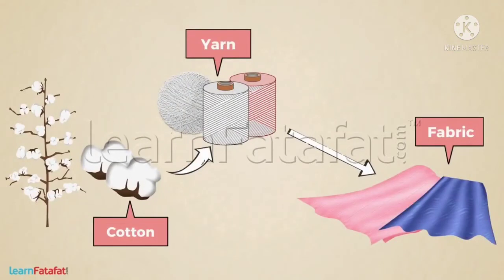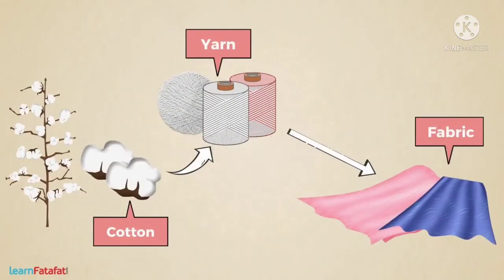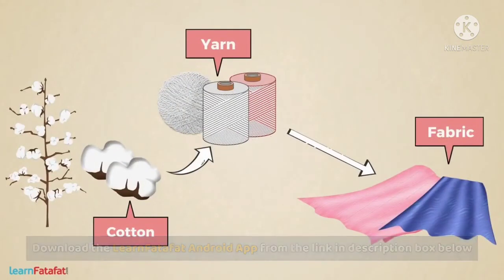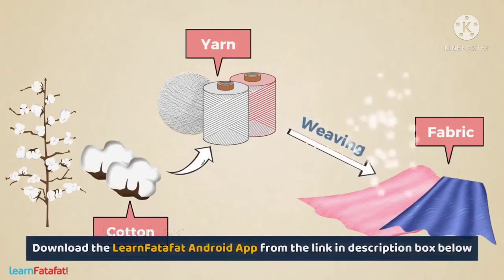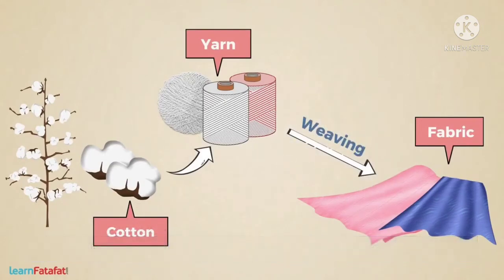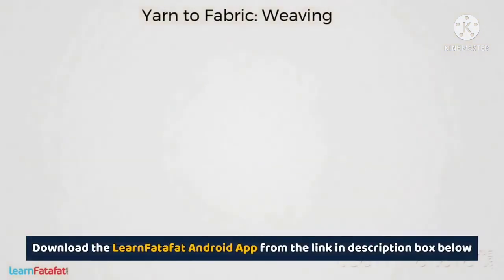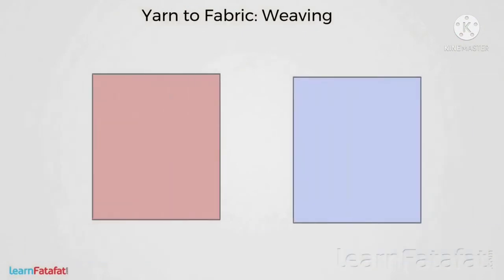There are a variety of methods for making fabric from yarn. In this lesson, we will learn about weaving. Let's understand it with an activity. Take sufficiently big square pieces of paper, one red and the other blue.